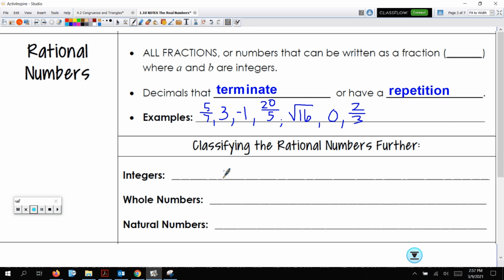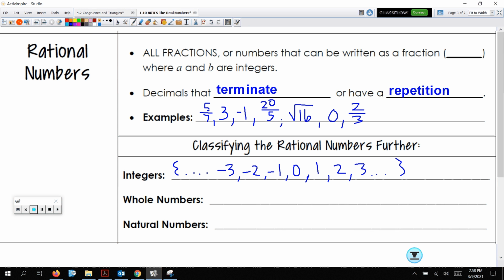All right, so classify the rational numbers even farther. Okay, so these are all under the rational number umbrella. Integers, remember that's positive and negative whole numbers. So let's say -3, -2, -1, 0, 1, 2, 3, dot, dot, dot, with a little curly bracket here, because it's just going on forever. They go on forever in either direction, but there's no decimals, positive, negatives, and 0.